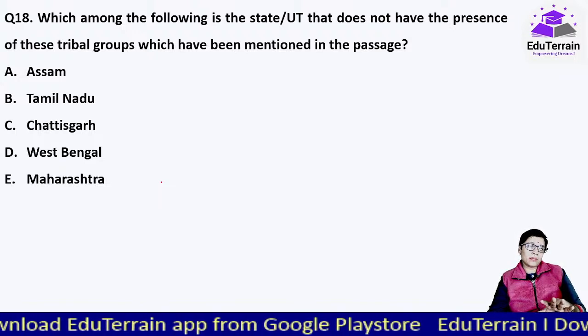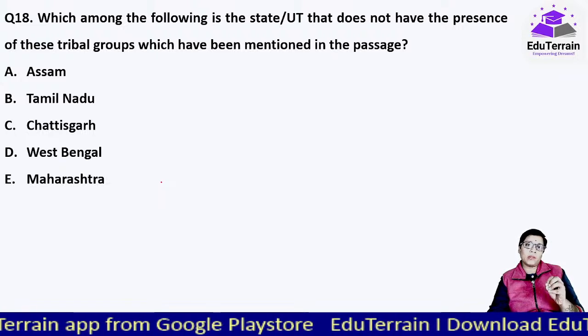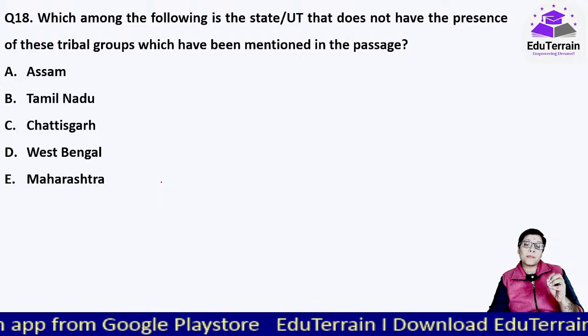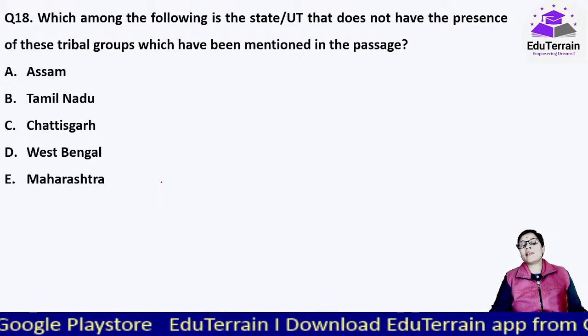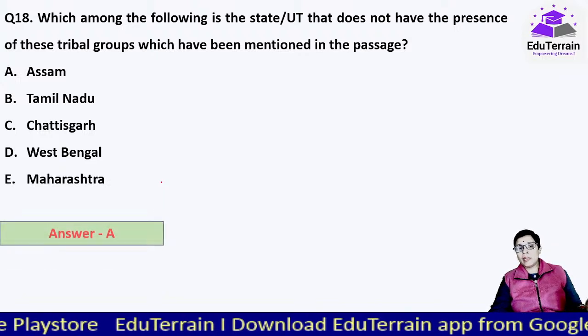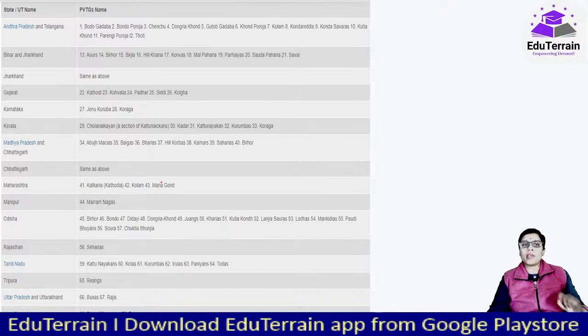And last year there were a lot of programs and schemes that were highlighted during the budget 2023-24. That's the reason they had picked that question. In this case, Assam is the answer, which does not have the presence of these PVTGs, as you can see here.